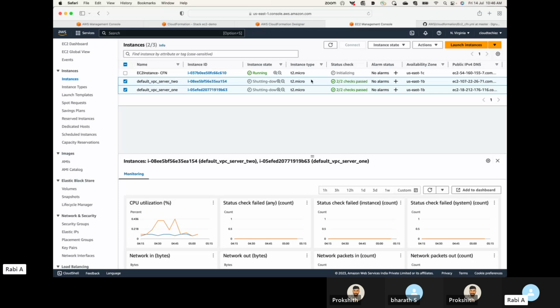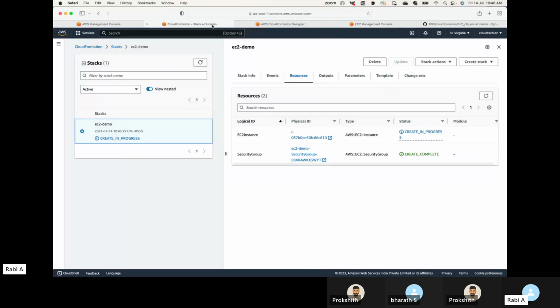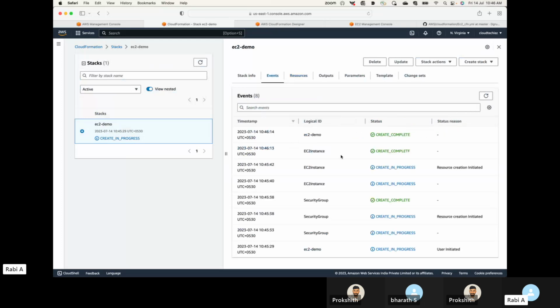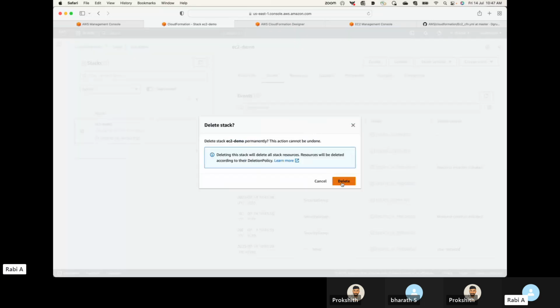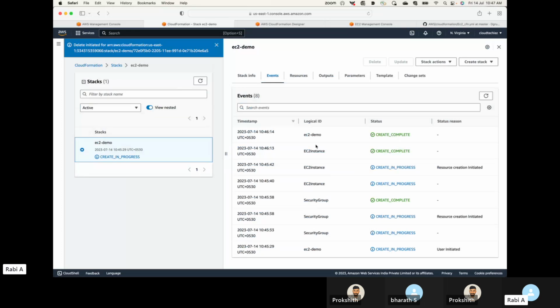Now, the other advantage you have is that at any point, if you want to delete these resources, all you have to do is go and delete that stack. So what are the stacks you have created? This one. This is completed, right? All you have to do is go and delete this, and whatever resources were created as part of this template, all those resources will be deleted for us.